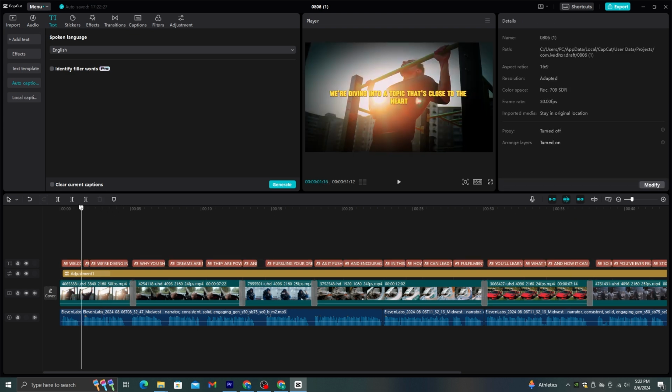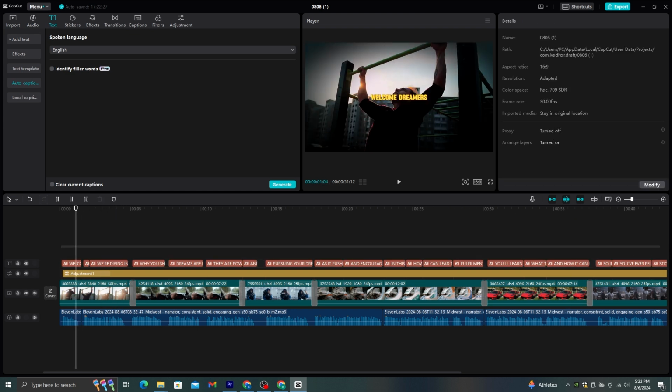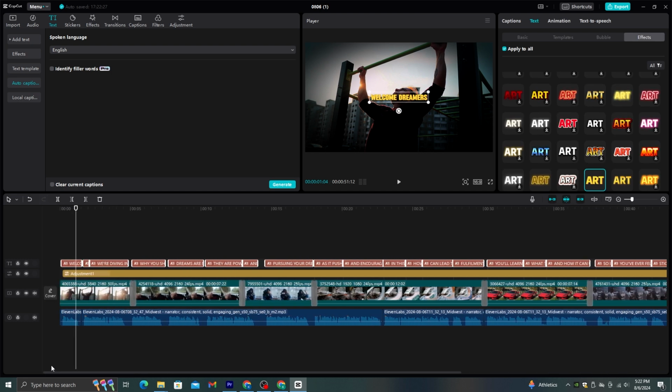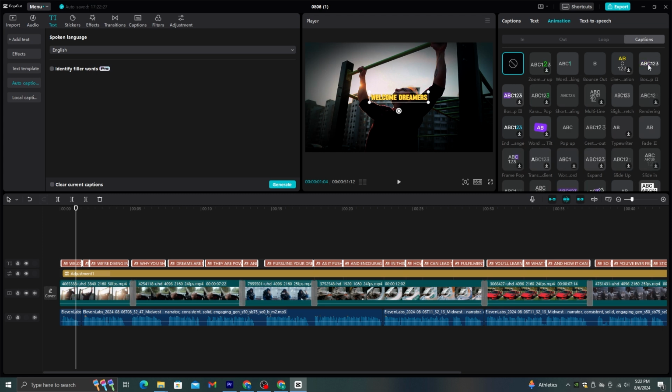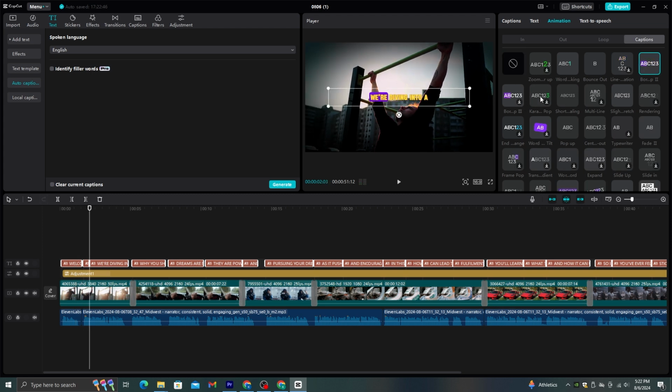Instead of using steady captions, I think it would be better if we add some animations to those. Now, select all the captions and go to Animations, and select this caption option. You can add a good caption animation from here.